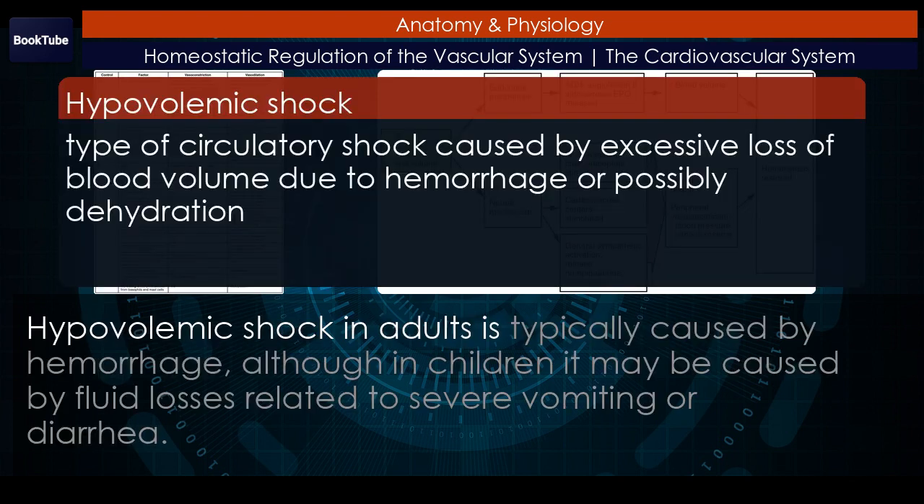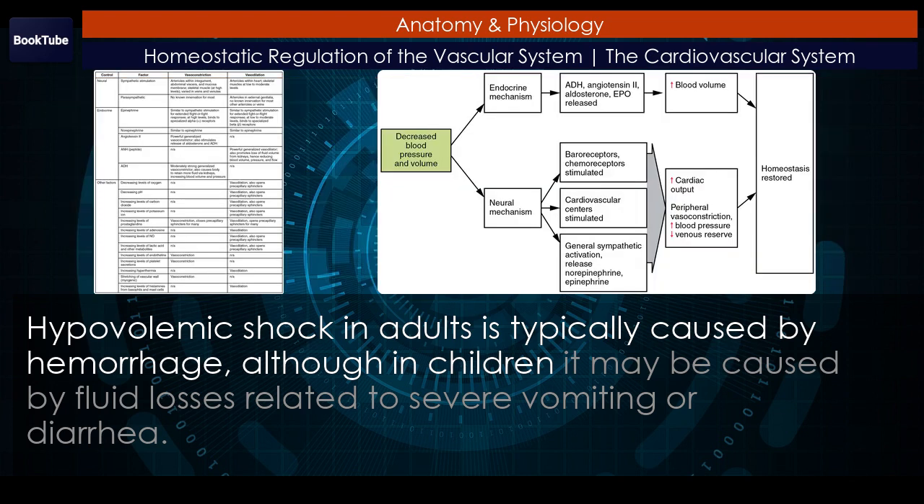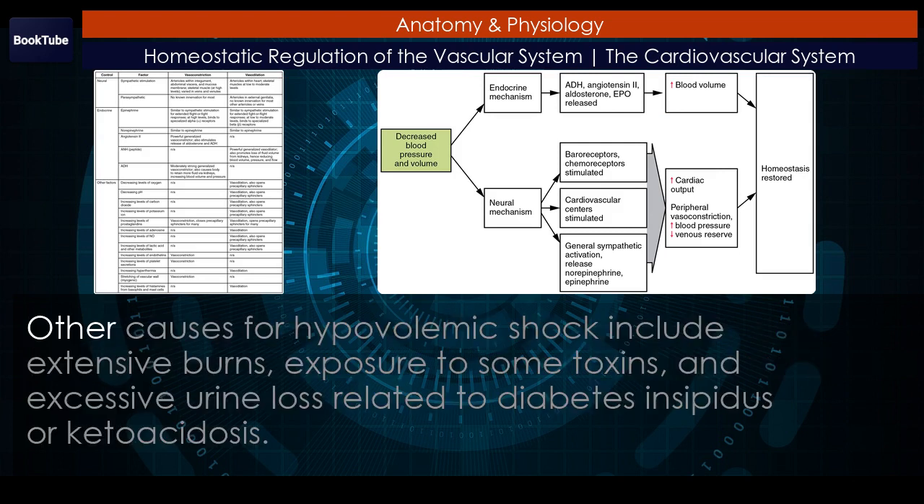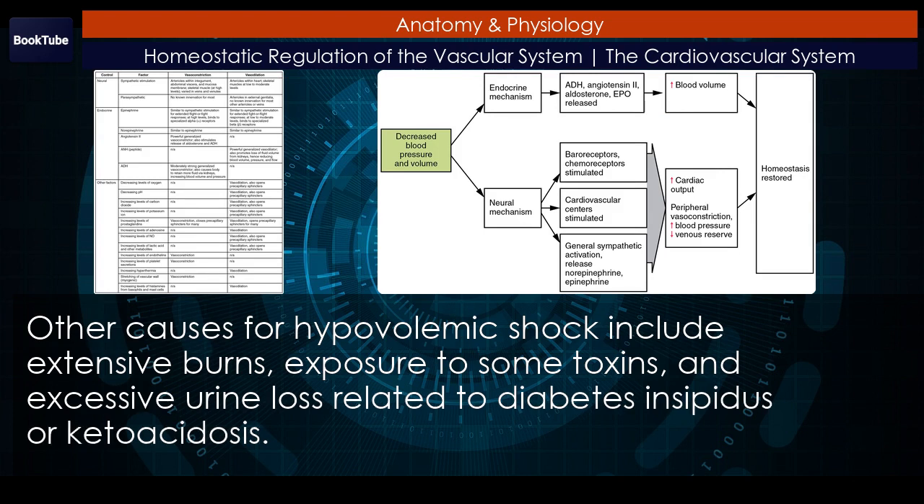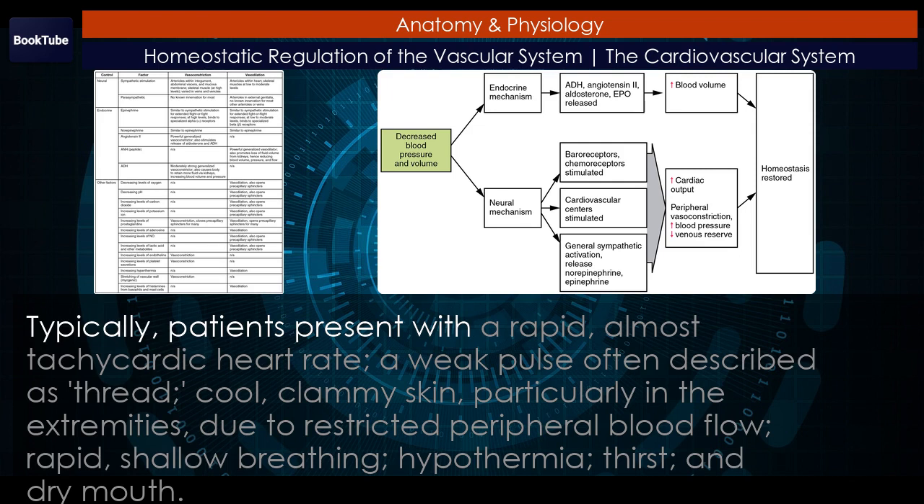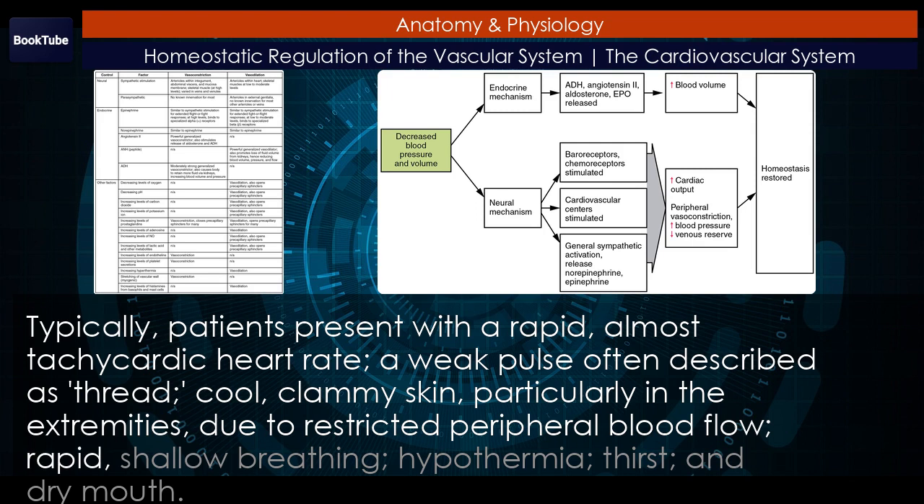Hypovolemic shock in adults is typically caused by hemorrhage, although in children it may be caused by fluid losses related to severe vomiting or diarrhea. Other causes for hypovolemic shock include extensive burns, exposure to some toxins, and excessive urine loss related to diabetes insipidus or ketoacidosis. Typically, patients present with a rapid, almost tachycardic heart rate, a weak pulse often described as thready, cool, clammy skin, particularly in the extremities, due to restricted peripheral blood flow, rapid, shallow breathing, hypothermia, thirst, and dry mouth.